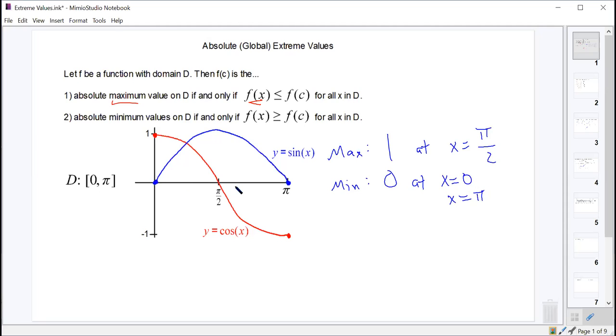As long as it's the same y value, no matter how many times it occurs, we still call it a max or a min. Okay. Good? Everybody all right with that?